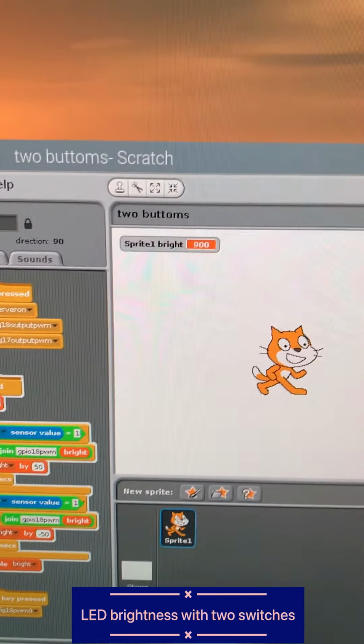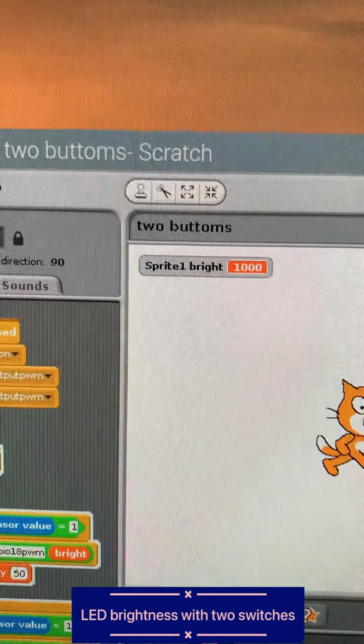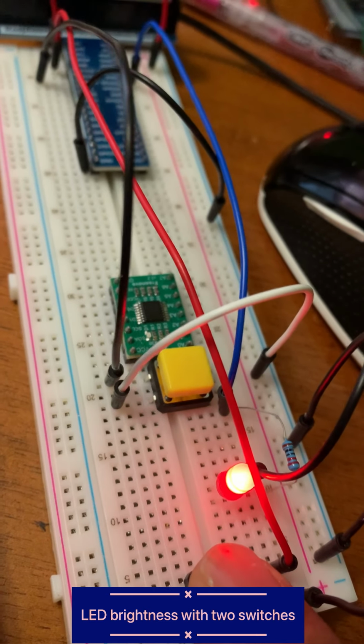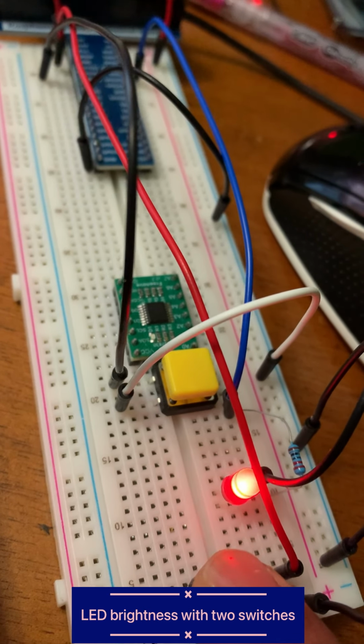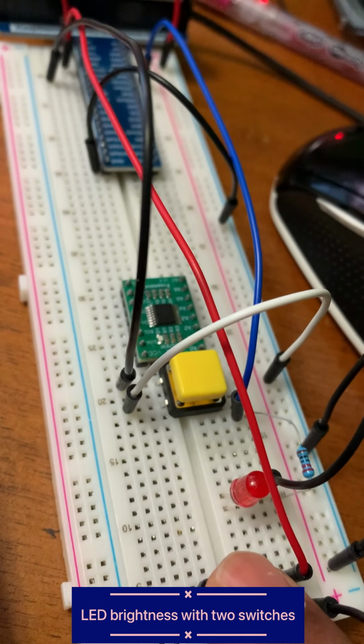As you can see, I'm at 900 already, like 1,000 in intensity. And then as I go down, the brightness of the light starts going down as well, all the way down, and goes off.